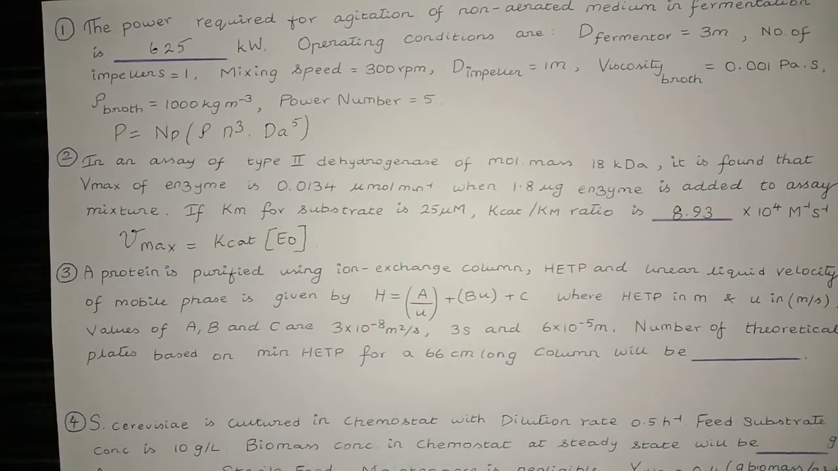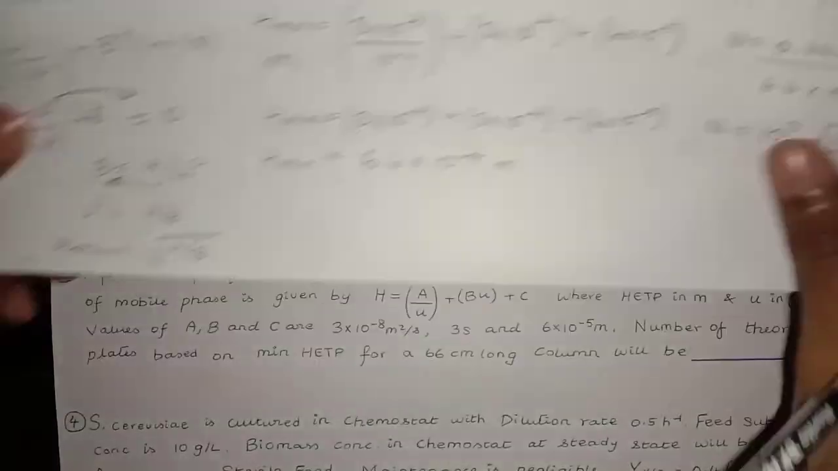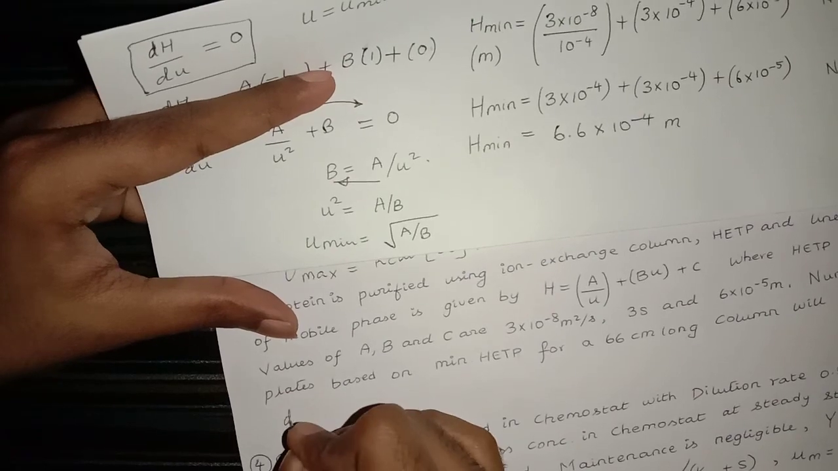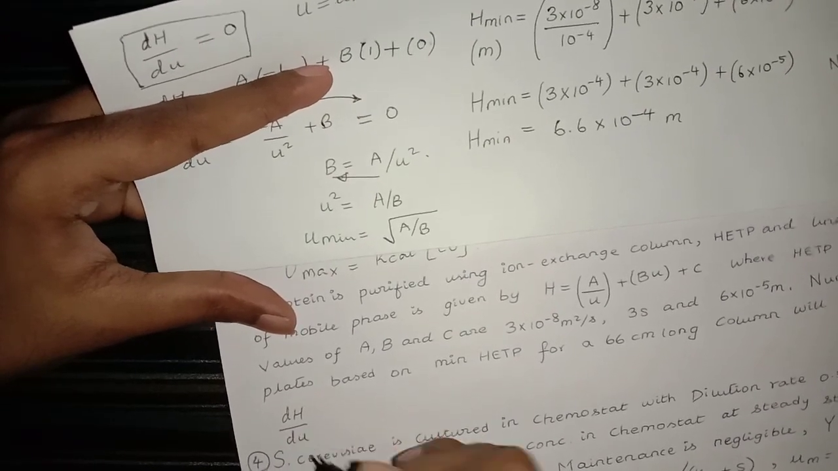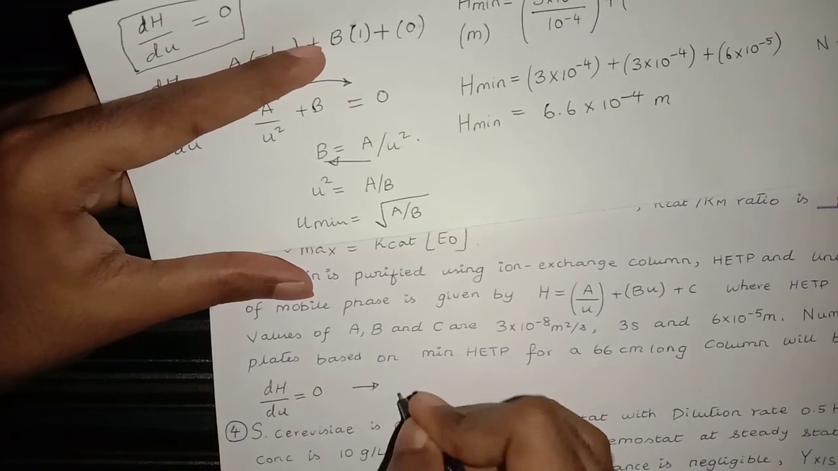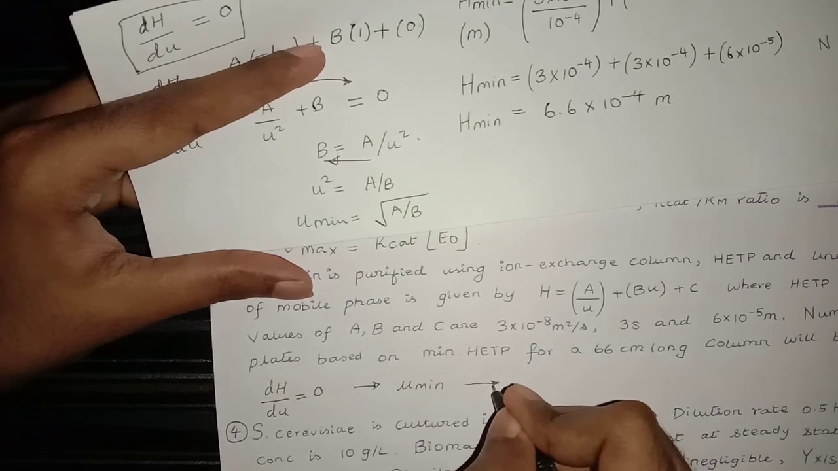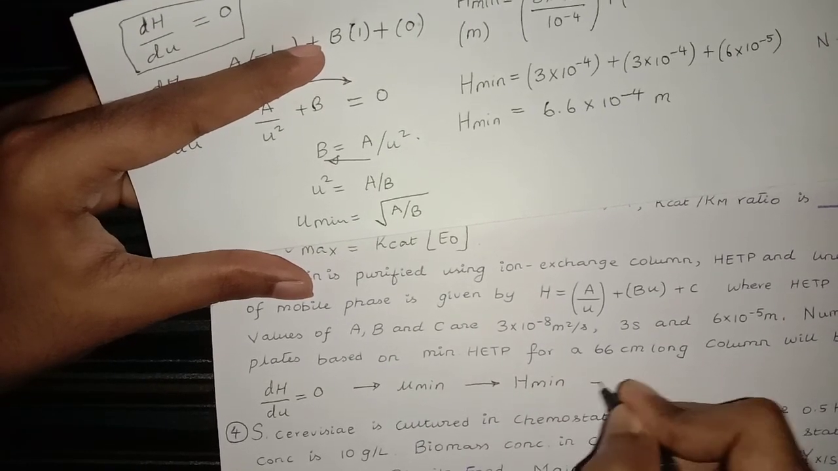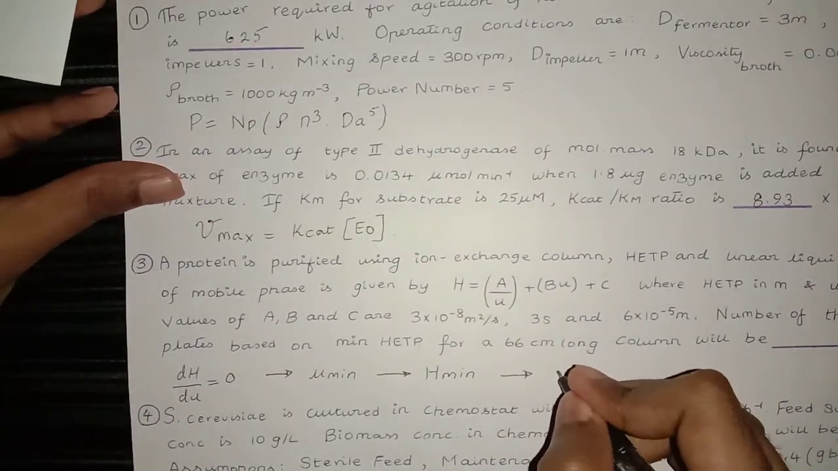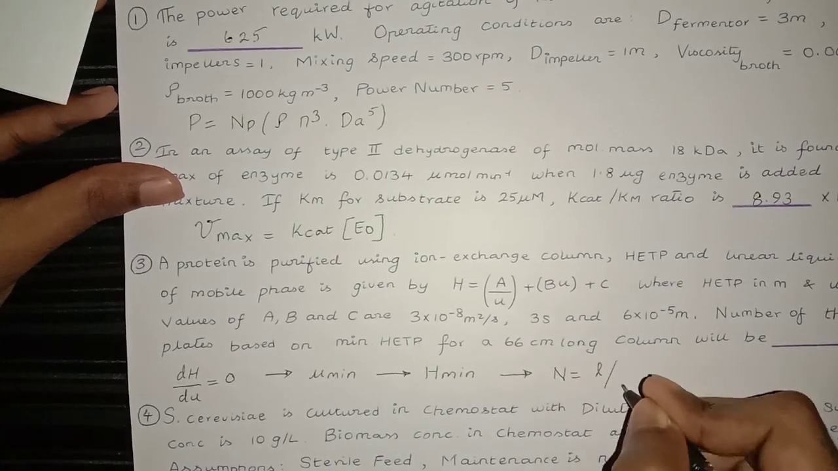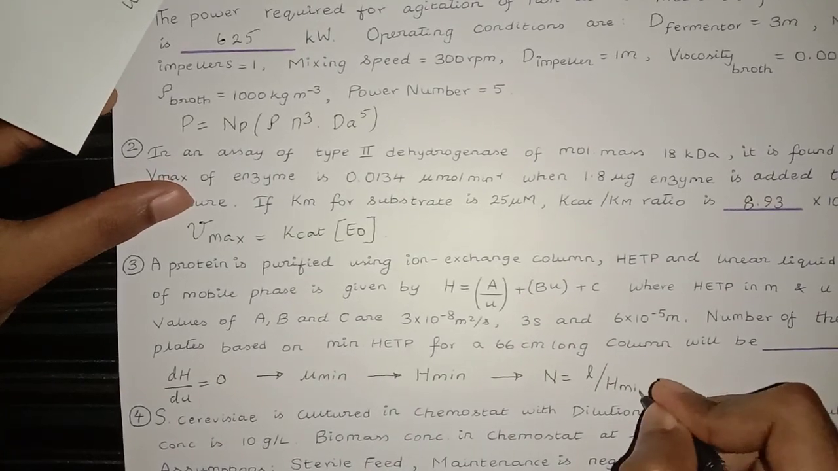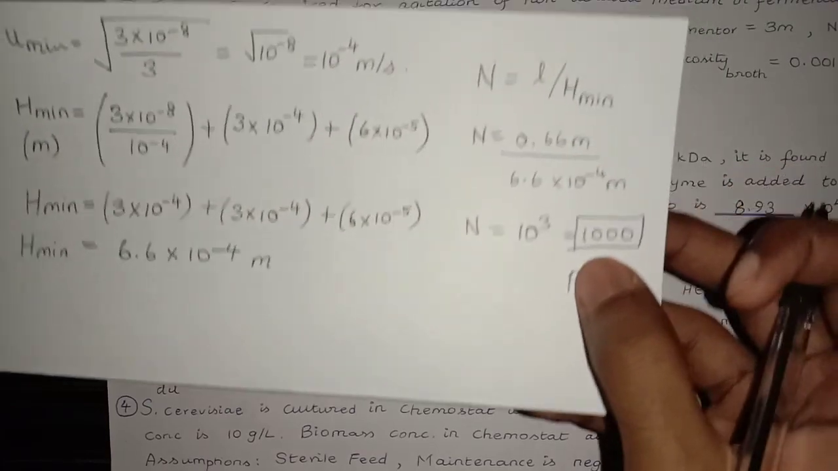And for the protein purification step, we differentiated the Van Deemter equation. So the logic is: differentiate the Van Deemter equation and make the slope equal to 0 and get the value of U minimum, and from U minimum you find the H minimum. And we apply the formula, that is number of theoretical plates, N is equal to the length of column over the height of each plate, H minimum, and we found the value to be say 1000 plates.